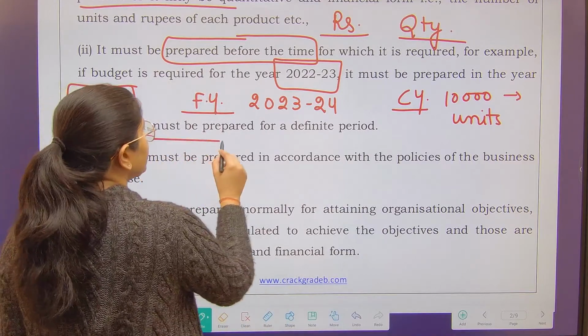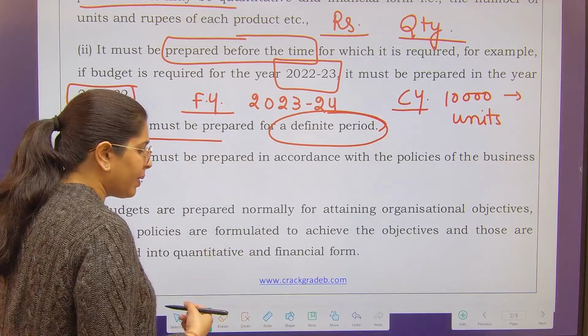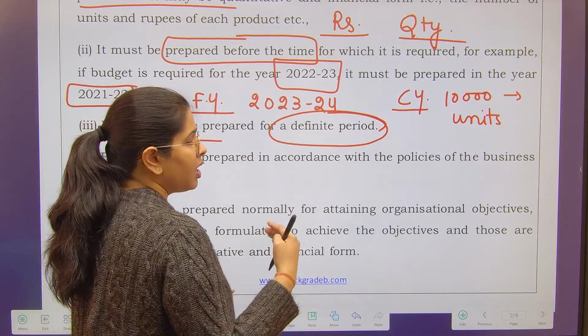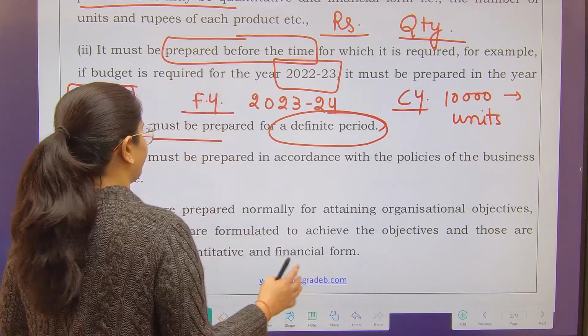Next is, budget must be prepared for a definite period. Obviously, you are going to prepare a budget for 2 months, 3 months, 4 months, 6 months, whatever your time period is. So it is always prepared for a definite period.